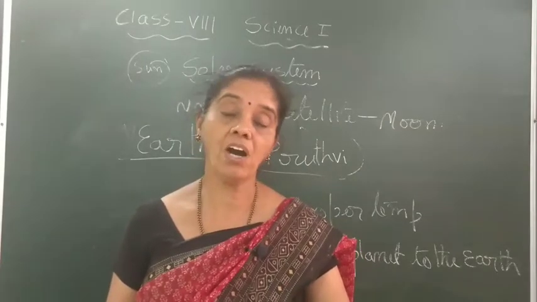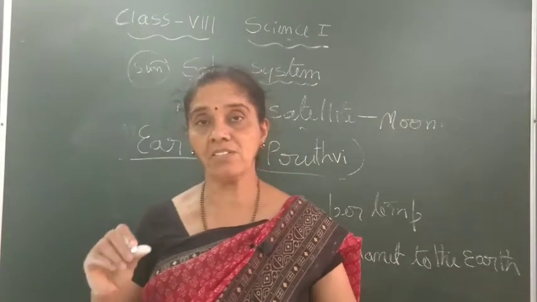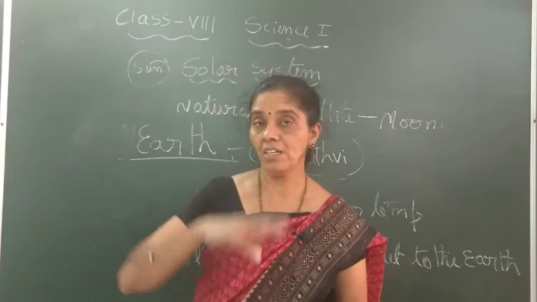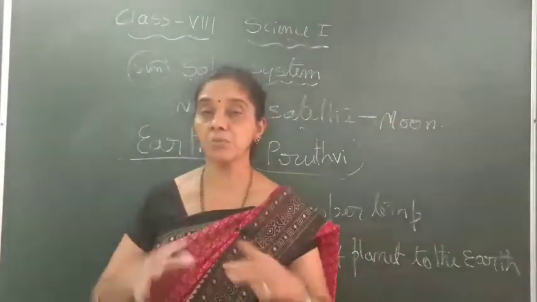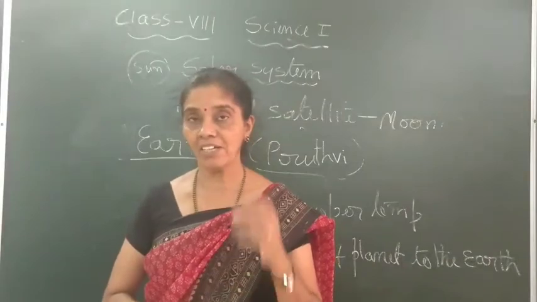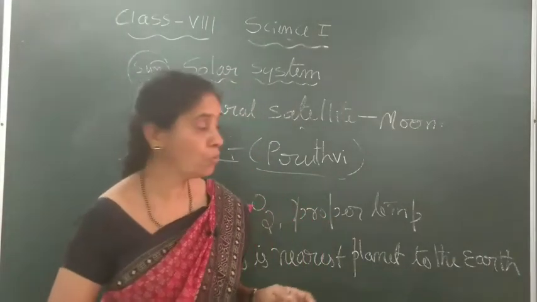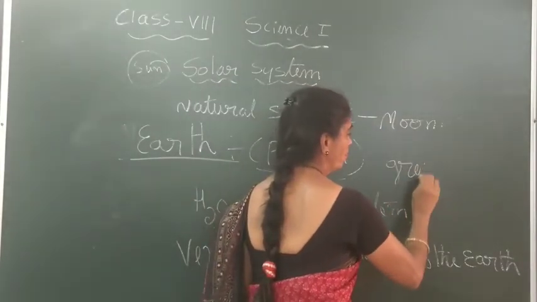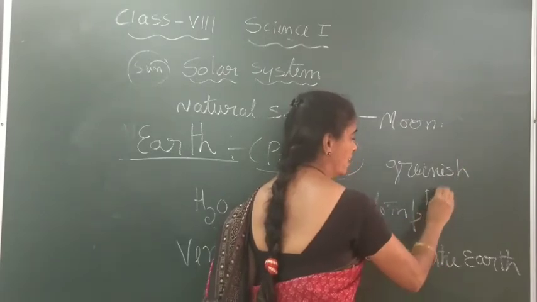And how does Earth look if you go away into space and see it from far away? All the planets usually appear like spheres, a ball-like structure, and here Earth appears to be bluish green, or greenish blue, whatever you can say.